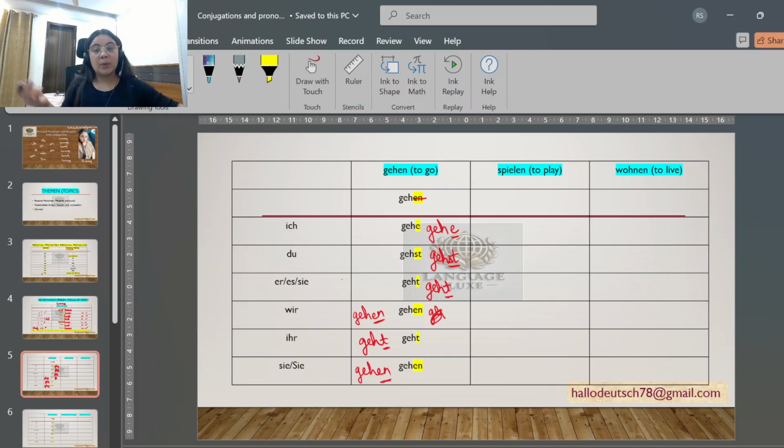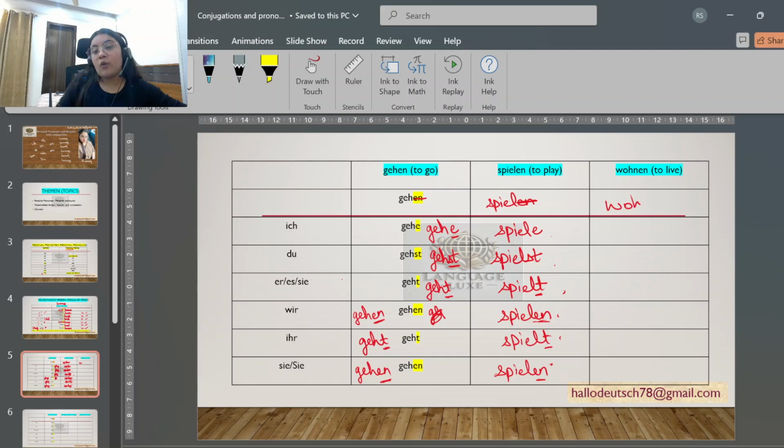Now the next verb is spielen. Spielen means to play. We'll remove this en, we'll add spiel, then the endings. Ich spiele, du spielst, er, sie, es spielt, wir spielen, ihr spielt, then sie again spielen. So: spiele, spielst, spielt, spielen, spielt, spielen.